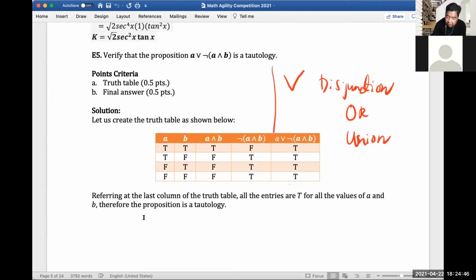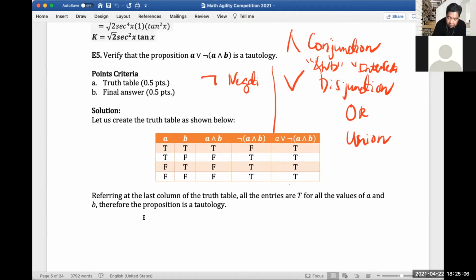If you have the inverted one, this is conjunction, and this is equivalent in set theory to and intersection. If you see this one here, this is negation, so it means not in set theory.